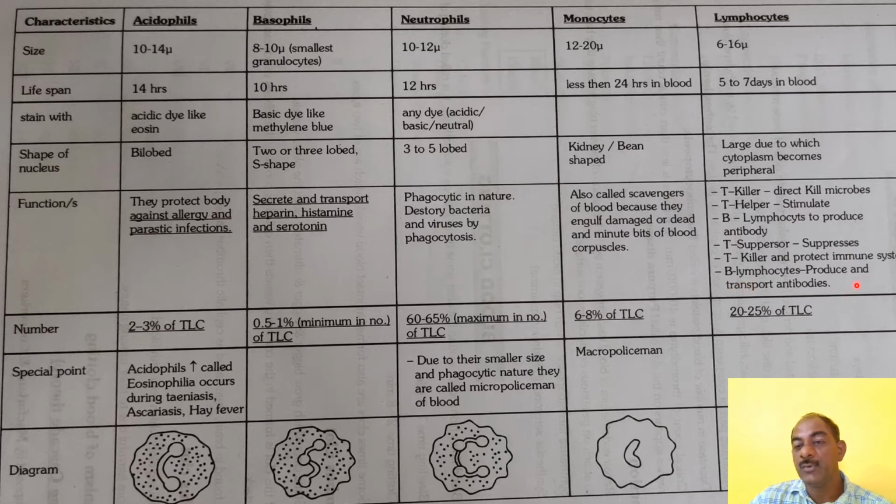B lymphocytes produce and transport antibodies. The total number of lymphocytes is 20 to 25% of the total leukocyte count, and lymphocytes play an important role in regulating our immune mechanism. And the diagram is in this fashion. So in this way, in one glance, acidophil, basophil, neutrophil, monocytes and lymphocytes are studied.